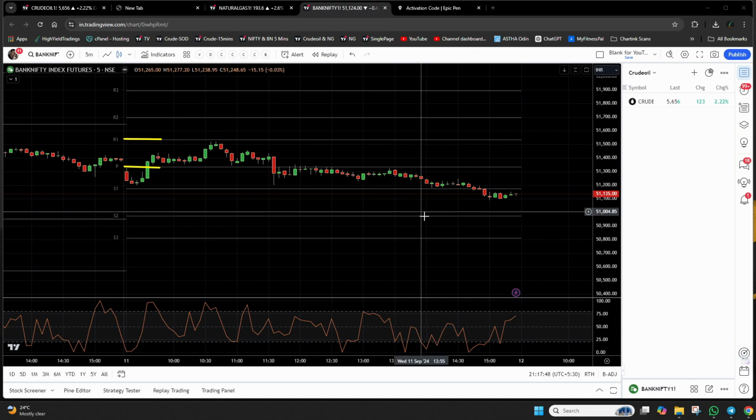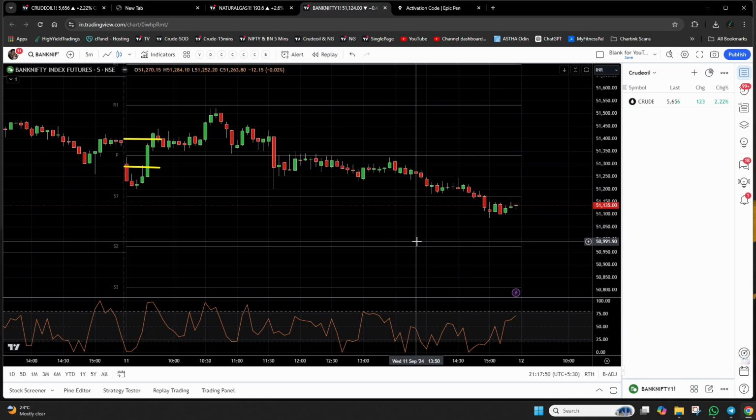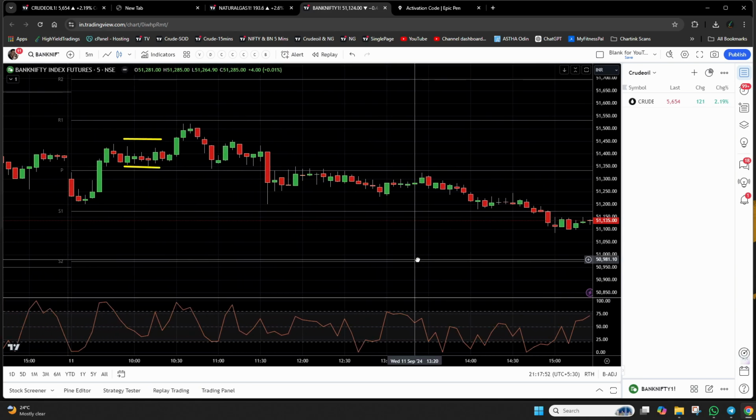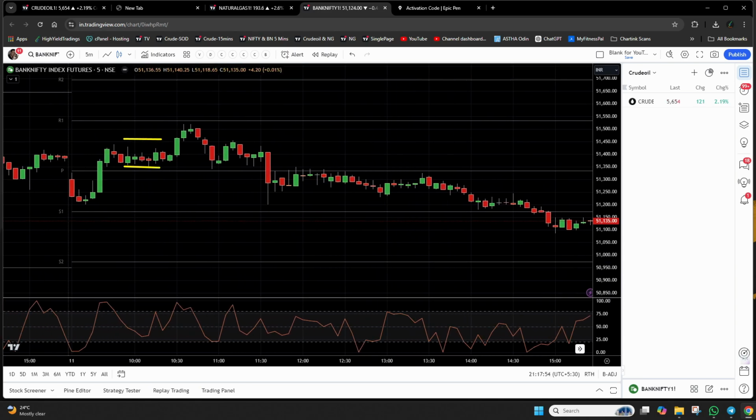increase the size of the candlestick so that it's clearer. Yeah, I hope this should be good. Let me delete these things. Okay, so what I was saying was this is the next resistance. The first resistance was this, which was not respected, and Bank Nifty breached it and moved up. So we have to wait for the next resistance, and this is the next resistance.